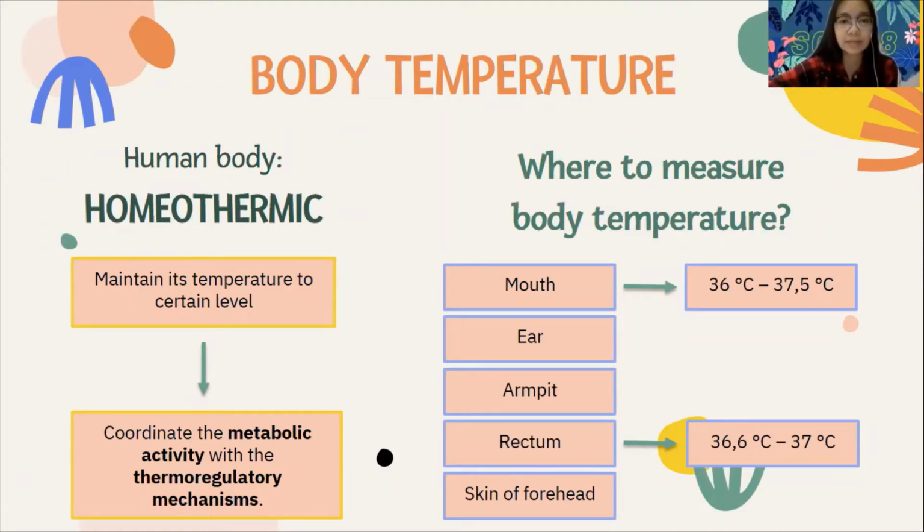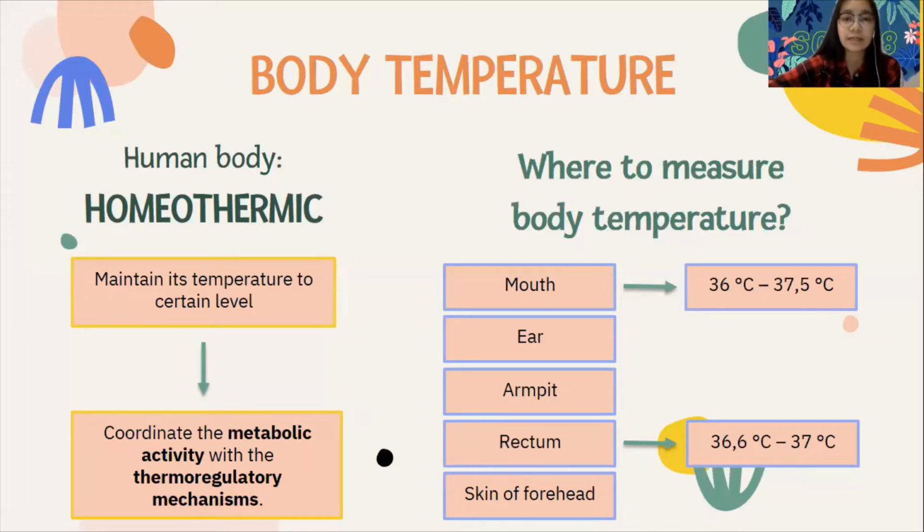I'm Gloria Grace, and I will explain parts of the body that are used as a place to measure the body temperature. There are several places where you can measure body temperature, including the mouth, ear, armpit, rectum, and skin of the forehead. There might be a slight difference in temperature shown in each part of the body.